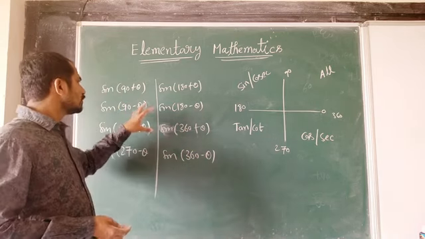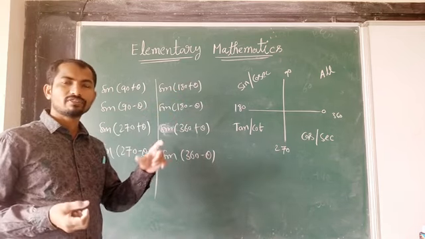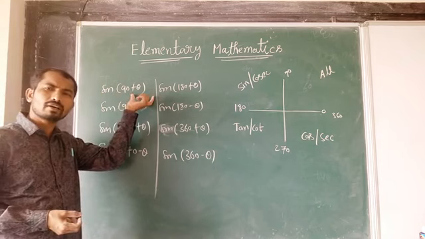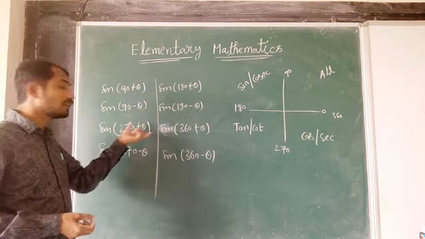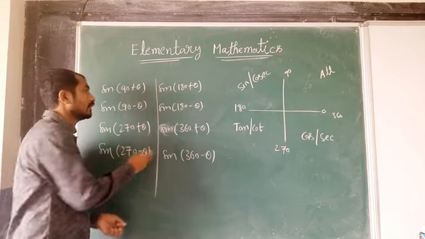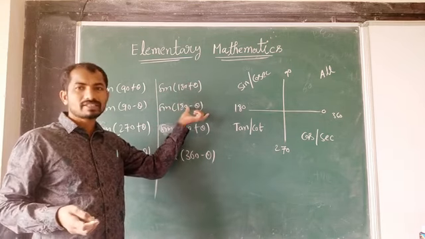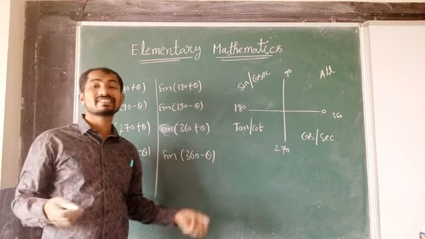Okay, whenever you are finding the angle, sometimes it can come in the form sin 90 plus theta, otherwise sin 90 minus theta. Okay, it can come in the form sin 270 plus theta, otherwise 270 minus theta. And it can also come in the form sin 180 plus theta, and sin 180 minus theta, otherwise sin 360 plus theta and sin 360 minus theta.